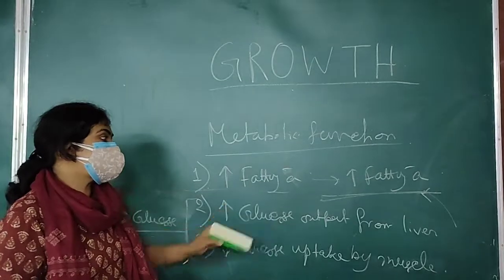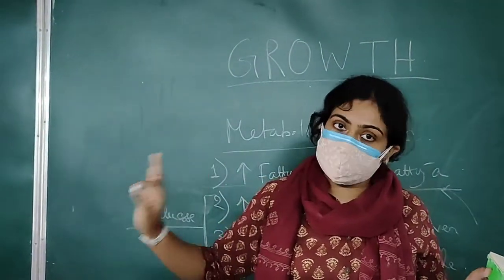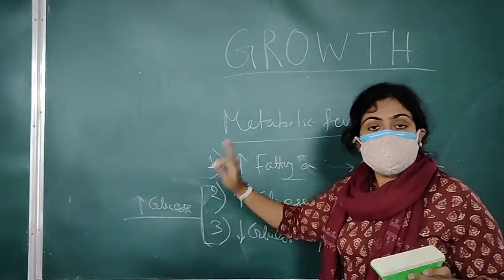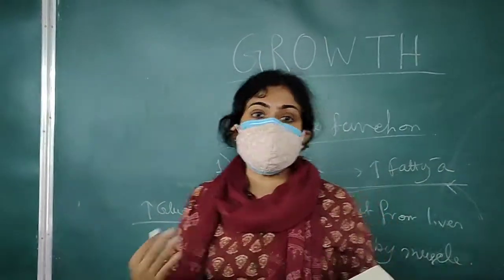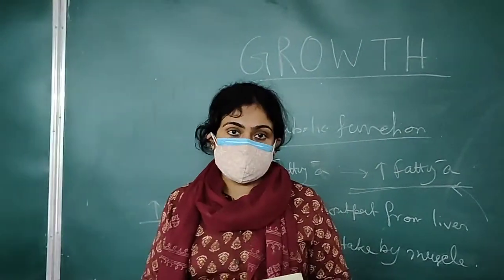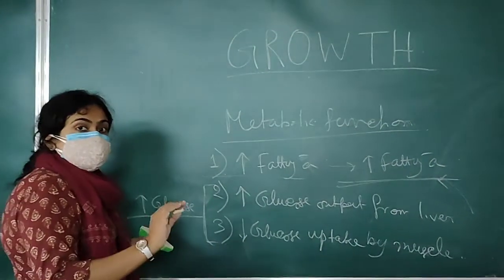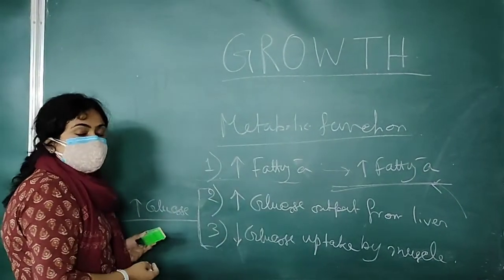So as it increases the level of fatty acid, the fatty acids are available for muscle to be used, and glucose is spared only for brain, because brain only can use glucose and it can't store glucose in the form of glycogen. So thereby it gives a protective action. Muscle will use fatty acid and glucose is spared for brain.